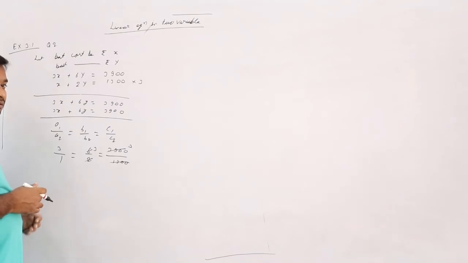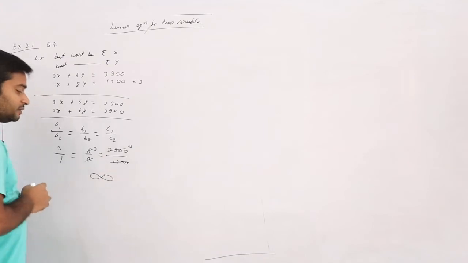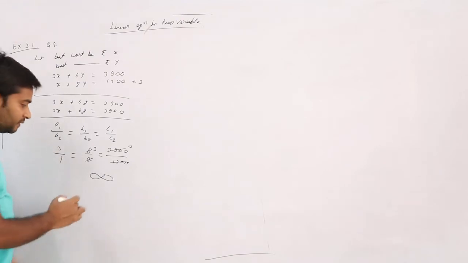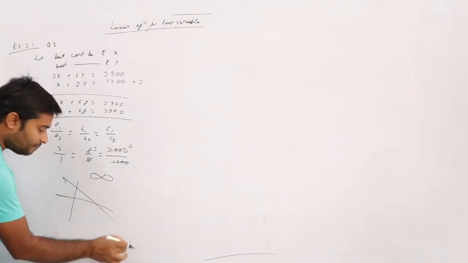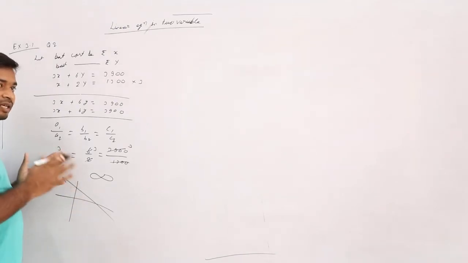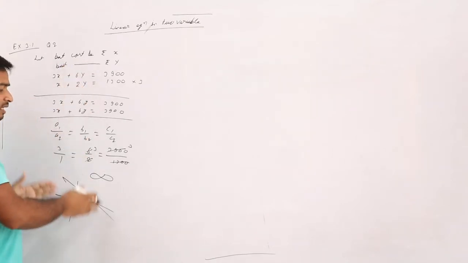Infinite solutions. So what will we get? Infinite solutions. Infinite solutions means our graph will be overlapping, which means both lines will come on the same place, on one line only. So by seeing the equation only, this much we get to know.